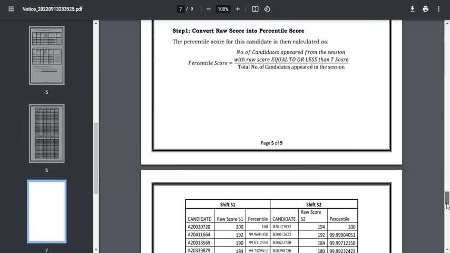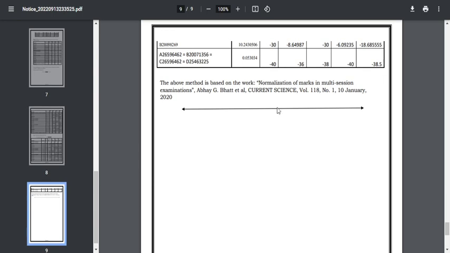And below this particular PDF, you can download an important paper. This paper was published by Abbey et al., titled Normalization of Mark in Multiple Session Examination. It was published in Current Science in 2020. You can check this particular thing.